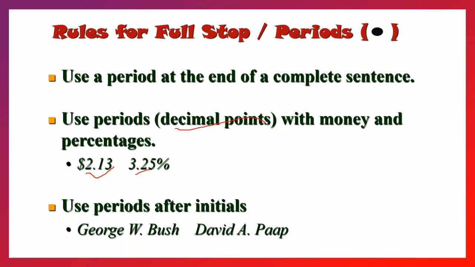Use a period after initials. Initial means George W. Bush. W is the father's initial. After that, a full stop has come. David A. Papp. So A is the father's initial. After that, the full stop comes. We also use it when we are not writing the full name of our father. Instead of that, we use only the initial.